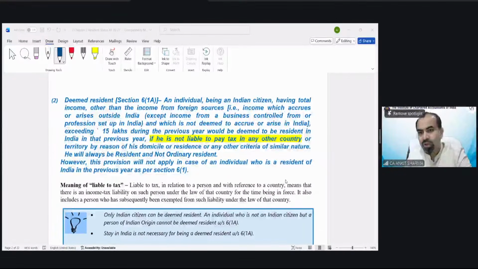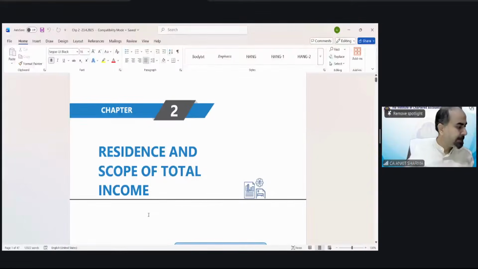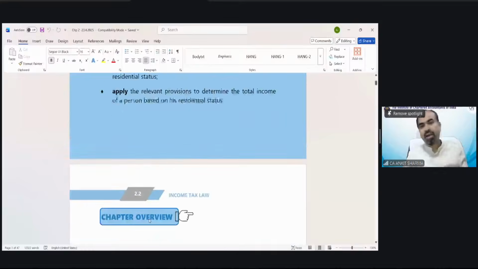Hina wants to know illustration number 2. Okay, so let's move on to illustration number 2 right away. Illustration number 2 is on page number 2.9.